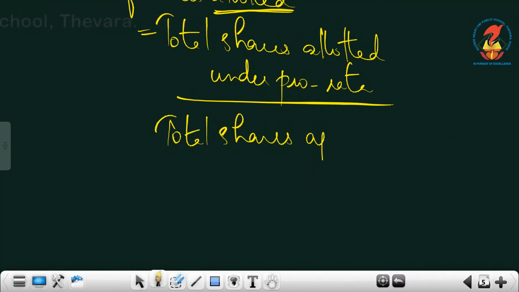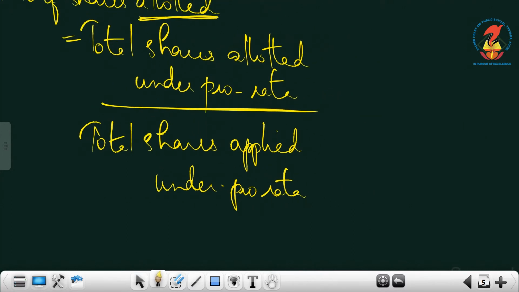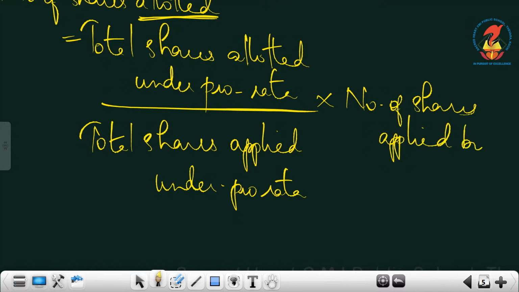Total shares applied under pro rata, into number of shares. You take the same which we wrote for the denominator. Not the total number, it's just the number of shares applied by the shareholder M.